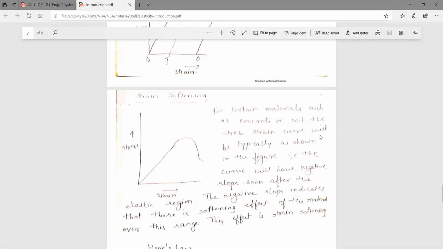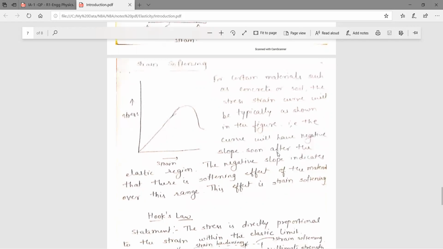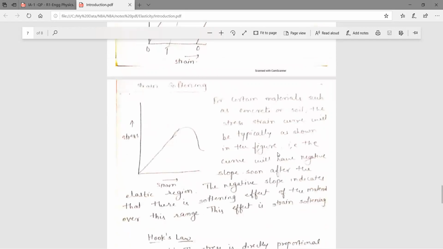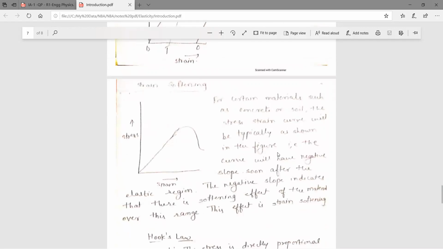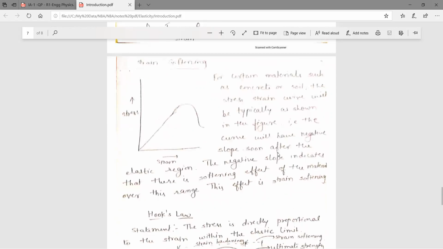For certain materials such as concrete or soil, the stress-strain curve will be typically as shown in the figure. After the elastic limit, if you apply stress, it will be like this. Stress will go on decreasing. That is nothing but the negative slope, which indicates a softening effect. If it increases, there is a hardening effect. If it decreases, there is a softening effect. That is nothing but strain softening.